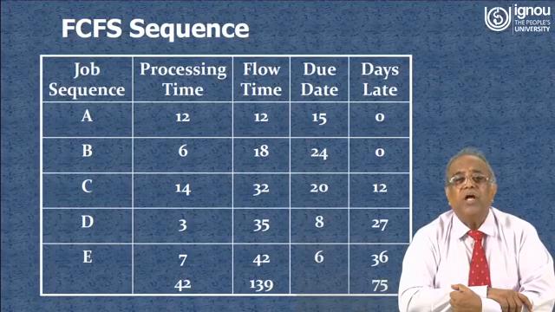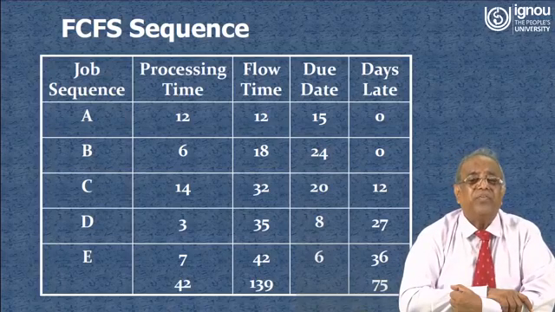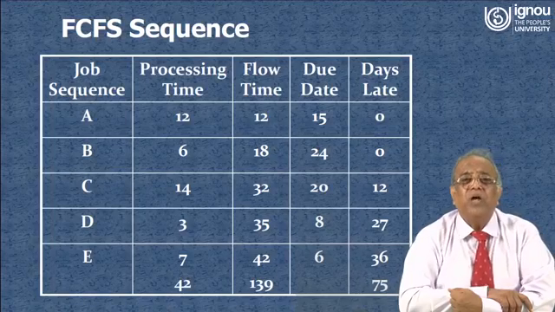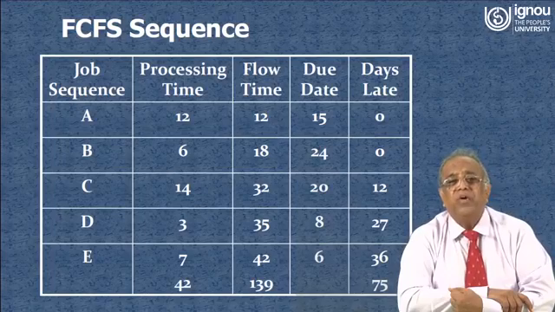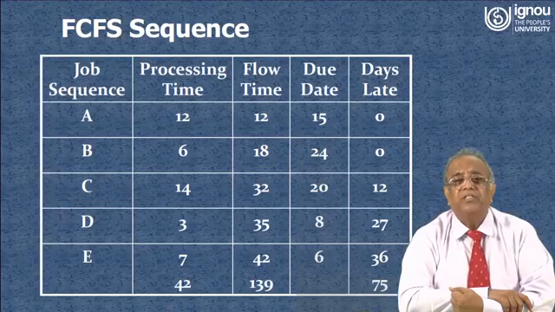So total flow time will be 139, and makespan time is the processing time of each job, that is 42. But you see for the due date, for job A there is no lateness. For job B the due date is 24, it is completed after 18 days, there is no lateness.